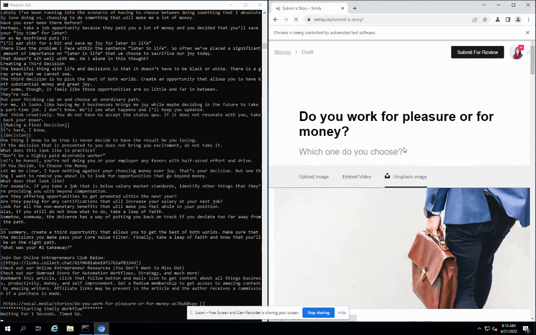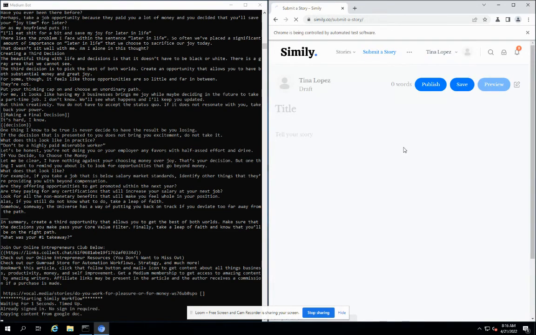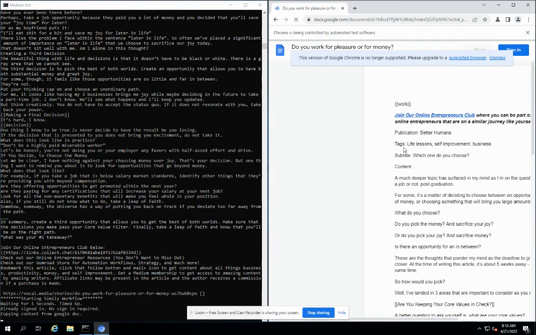Now, as you can see, it has successfully saved the draft on Vocal, and now it is going to repeat the similar process for Simile as well.